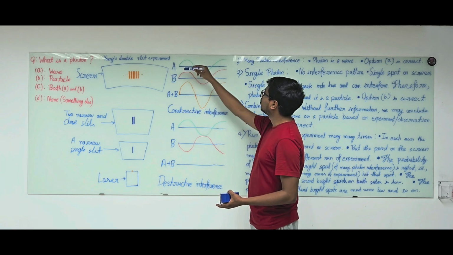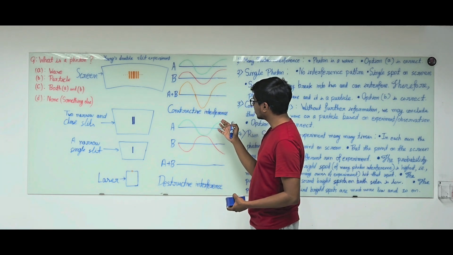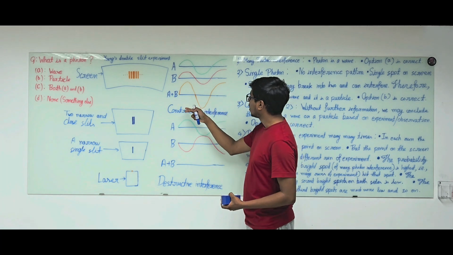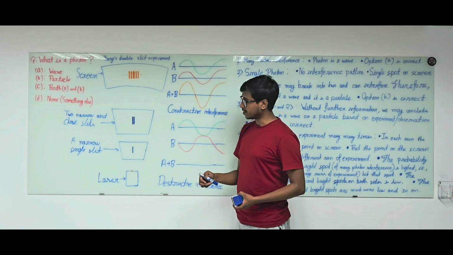Therefore they show constructive interference, and that is why we get a bright spot at the center.